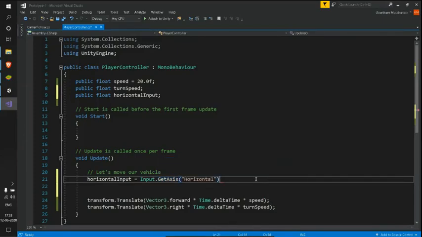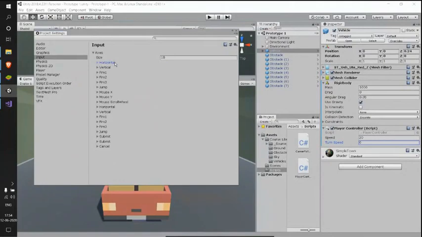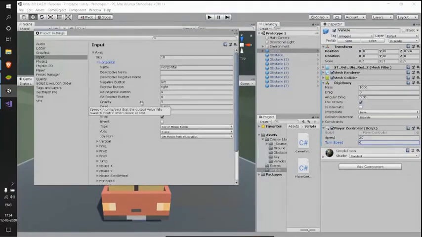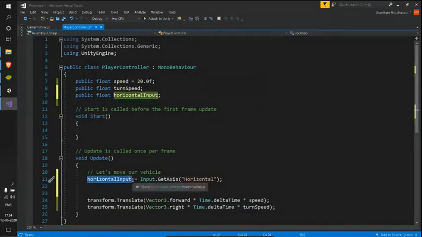So what this method will do is grab this horizontal axis, as this name matches this Horizontal. It will refer to this horizontal axis, and as mentioned here, we have our positive buttons and negative buttons. If we click the positive buttons, it will give us 1, and that 1 will be assigned to our horizontalInput.